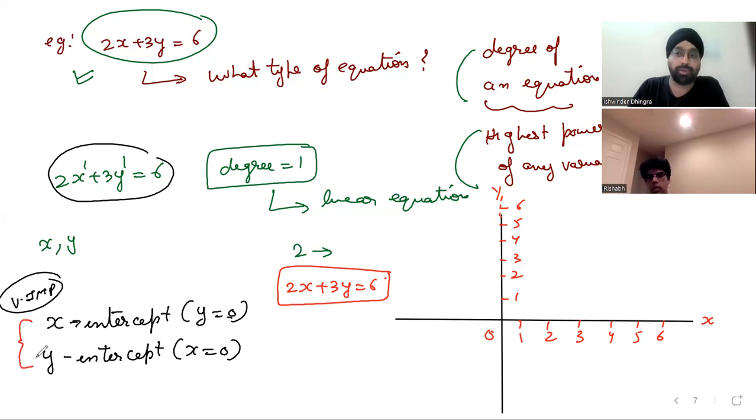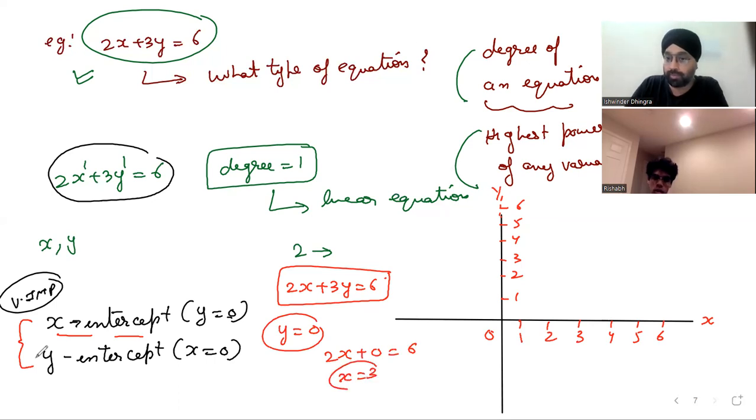Now, that was the purpose I discussed with you: what is an x-intercept and y-intercept? Immediately try to find the x-intercept and y-intercept. That is the best way to draw a graph. Trust me. If I want to find the x-intercept, what do I need to do? I need to put y equals 0. If I put y equals 0, what is the answer? 2x plus 0 equals 6, so x equals 3. So my first point will be 3, 0. You agree on that?